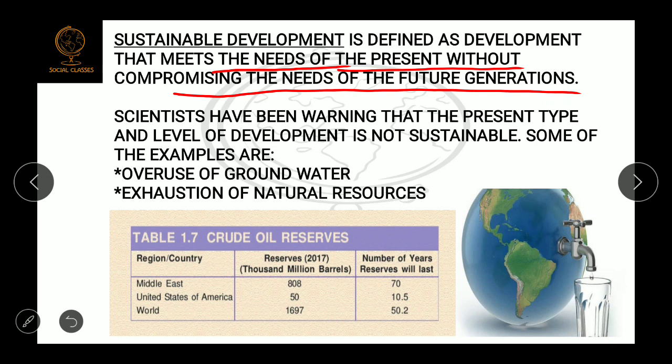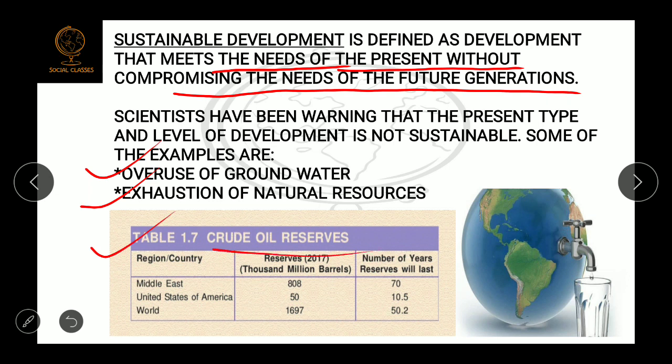sustainable development. Okay, so we have some examples where we are not doing any sustainable development. For example, overuse of groundwater. You see, my friends, in many parts of India we are facing the water scarcity. So this had happened only because we are not following the concept of the sustainable development. Second is exhaustion of the natural resources. We are using the natural resources in such a way like it will never end, it will never finish.